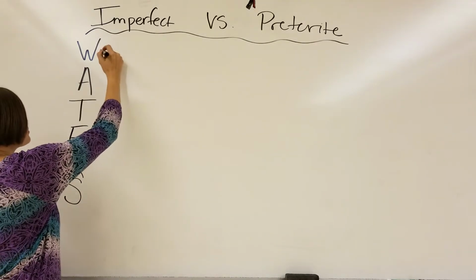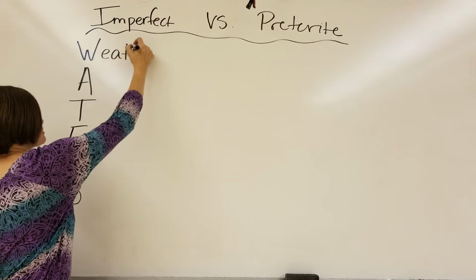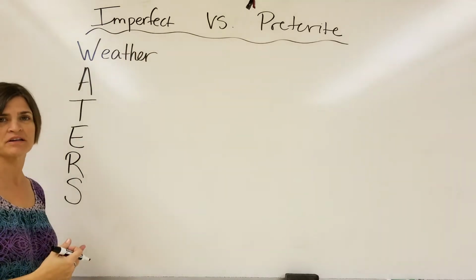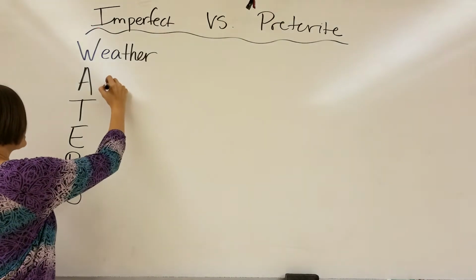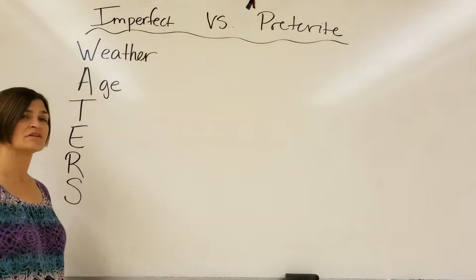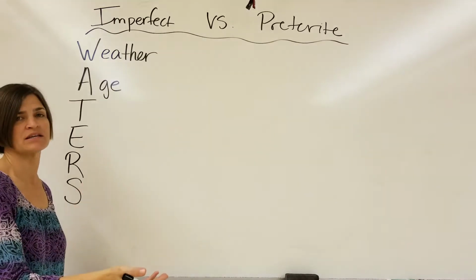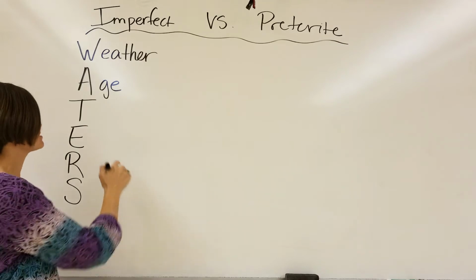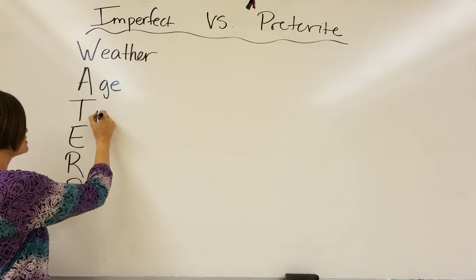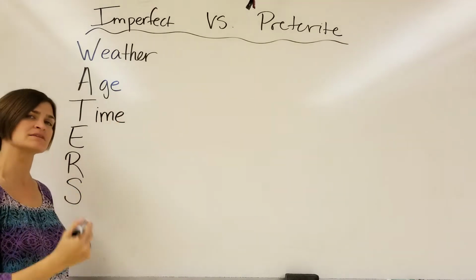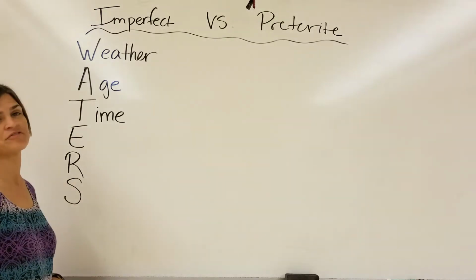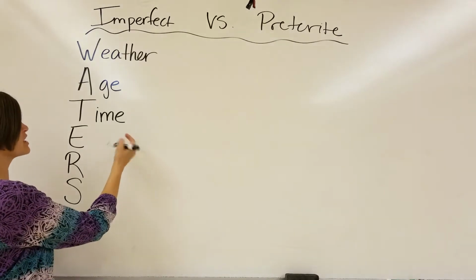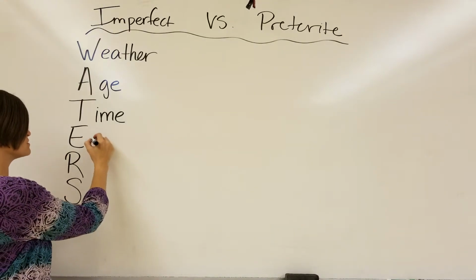For the W, this is when we talk about the weather. It was sunny, it was rainy, it was cloudy. Age, for when we say that somebody was 10 years old, or I was 20 at the time. How old somebody was in the past is going to be imperfect. Time, this is when we're telling time. It was 3 o'clock in the afternoon. It was 10 o'clock at night. It was summertime. Anytime we refer to what the time was.